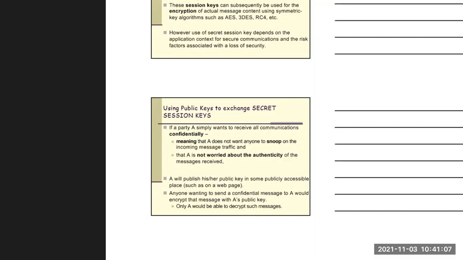Anyone wanting to send a confidential message to A would encrypt the message with A's public key. Then the message will only be decipherable by A's private key.